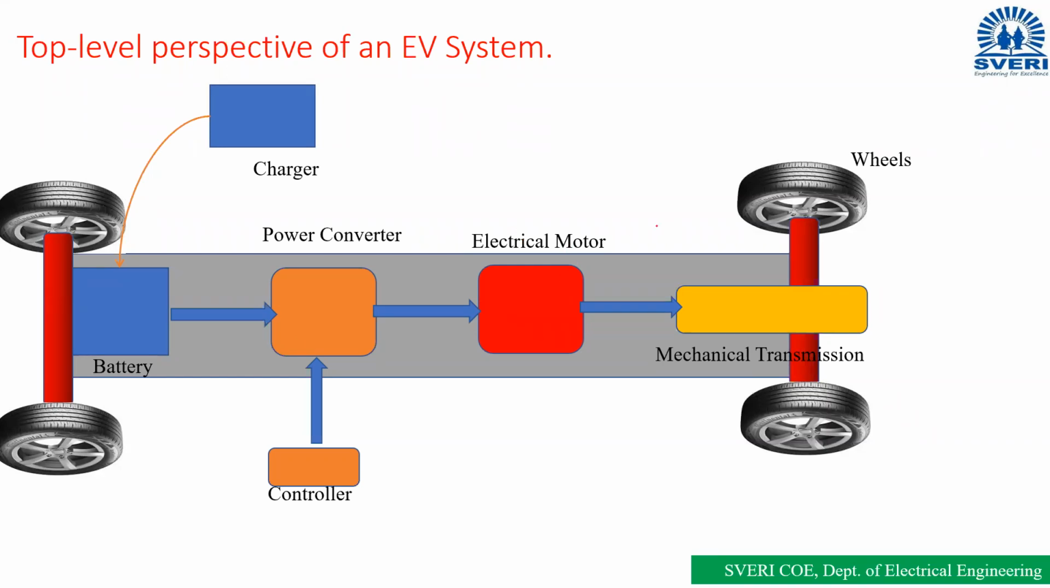Which is the driving element? Electrical motor. Clear? So the electric vehicle is propelled by the electrical motor. Propelled means driving. Sometimes we will use propulsion or propelled instead of driving or moving and so on.